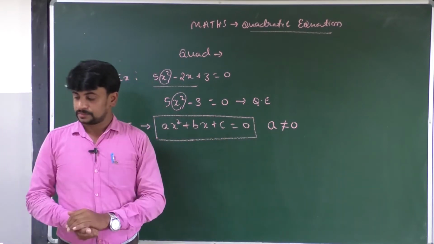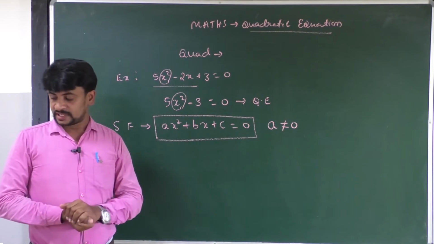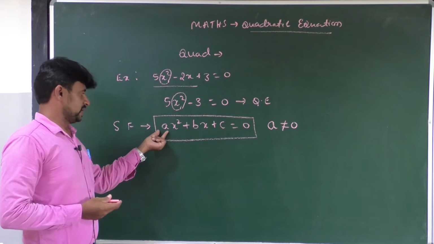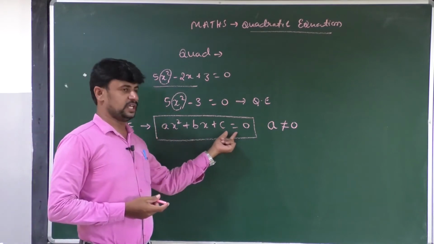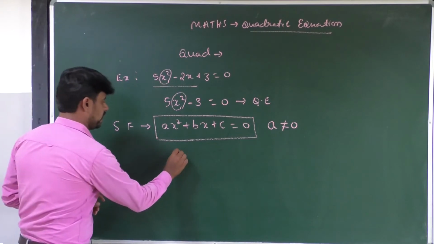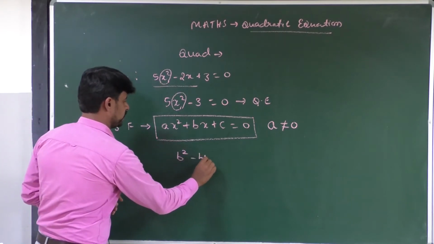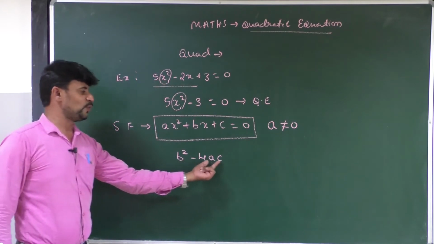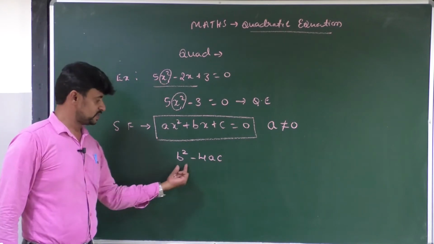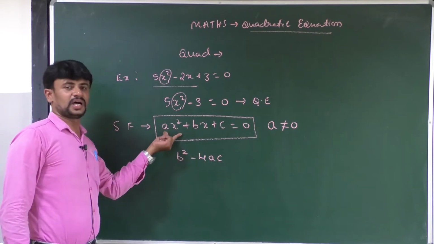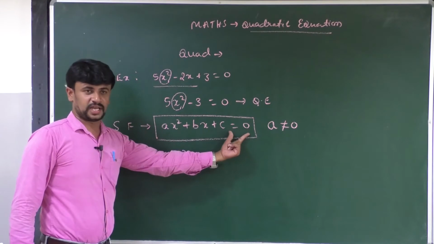For the quadratic equation, the standard form is ax square plus bx plus c is equal to 0. In this case, we have to take b square minus 4ac. What is the meaning of this? b square minus 4ac is the discriminant of the quadratic equation.